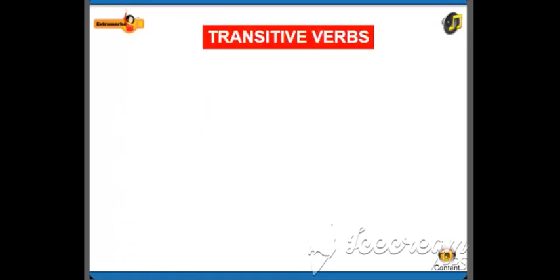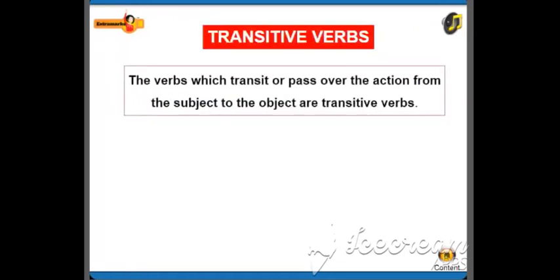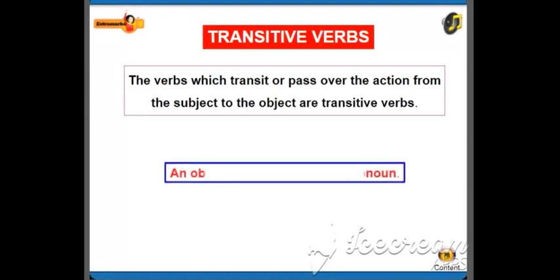Definition: the verbs which transit or pass over the action from the subject to the object are transitive verbs. It means the verb must have a clear object to receive the action. The object can be a noun or a pronoun.